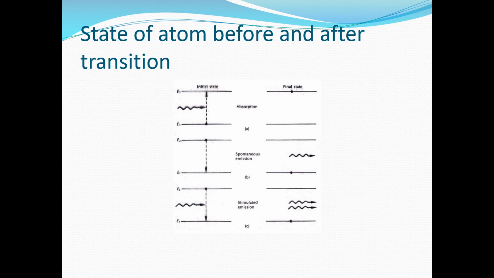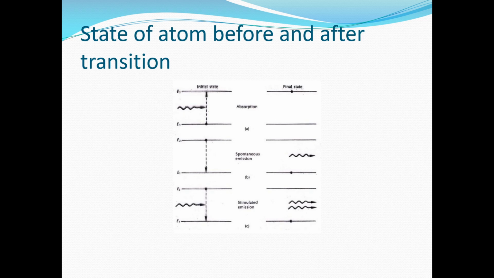During this process, the atom emits an additional photon whose energy is also equal to hf. That means two photons are emitted simultaneously. The process is called stimulated emission because the process is triggered by some external photon. The emitted photon is identical to the stimulating photon in every aspect.